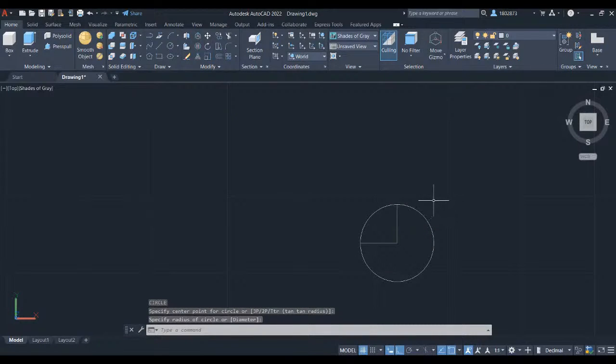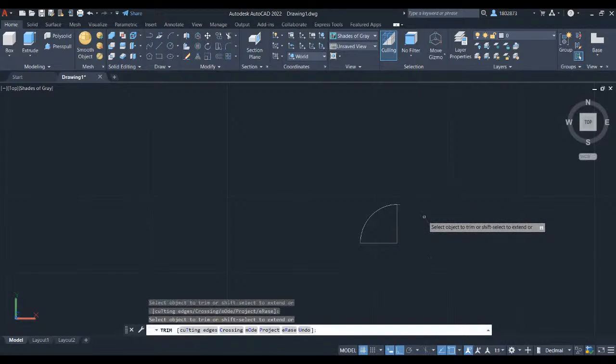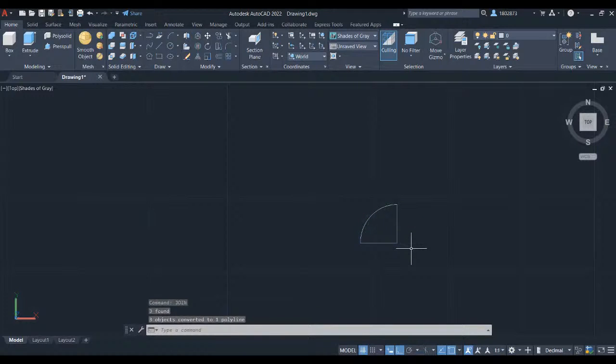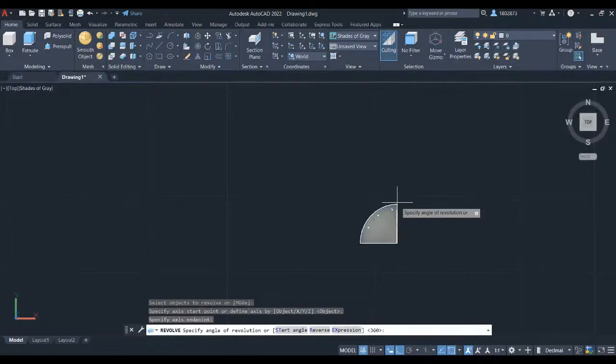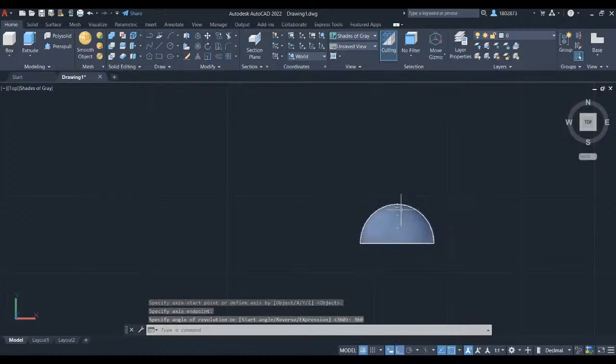Let's trim out three quarters of this circle by pressing TR for trim command and left click on this circle. Let's create a window selection to this sketch and press Join. Press Enter. Press Rev for Revolve. Select the object and press Enter. Specify the axis start point at this endpoint and connect it to this endpoint. Let's key in 360 and press Enter.